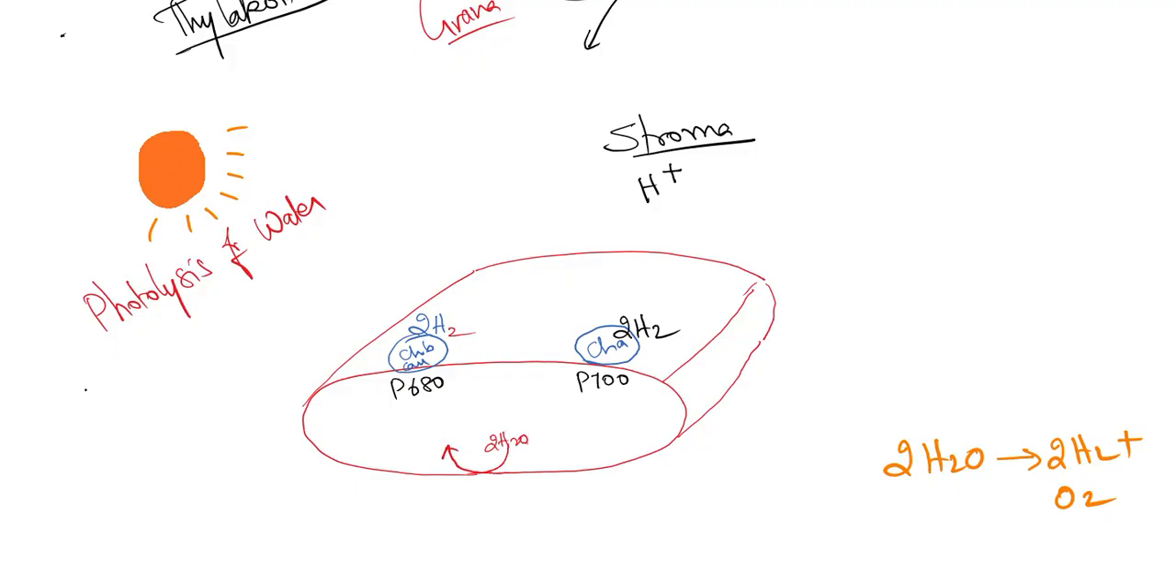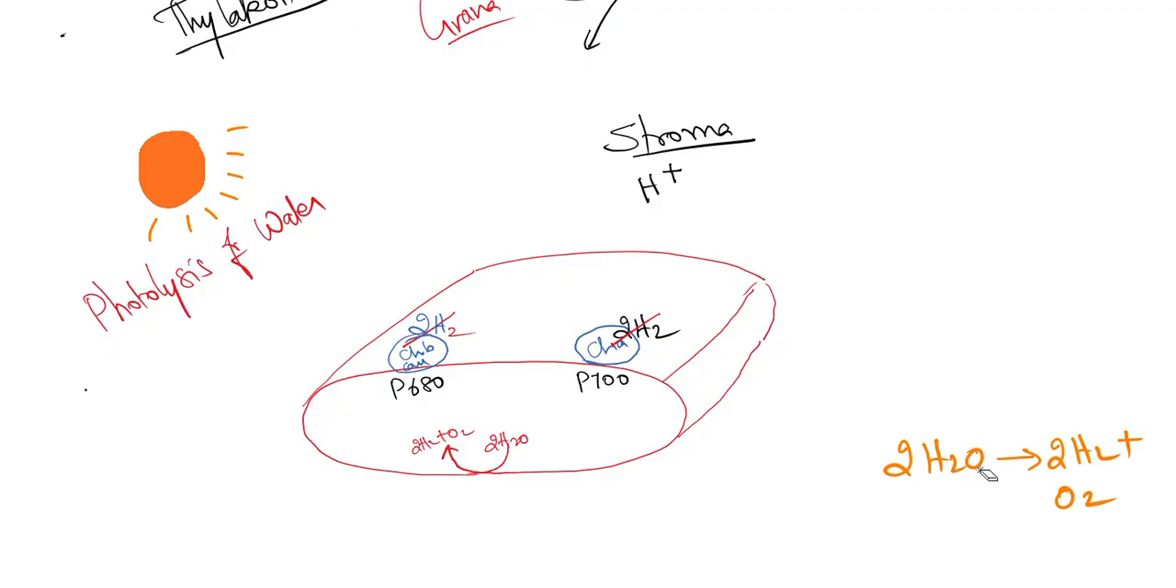Let me write it again for your easiness. 2H2O gives 2H2 and O2. O2 went out. 2H2 is taken to photosystem 2. Now, again, because of sunlight of 680 nanometer and 700 nanometer in photosystem 2 and photosystem 1, 680 nanometer is a little less, 700 nanometer is a little higher. So because of these two light energies, the hydrogen present in both places will now be broken.